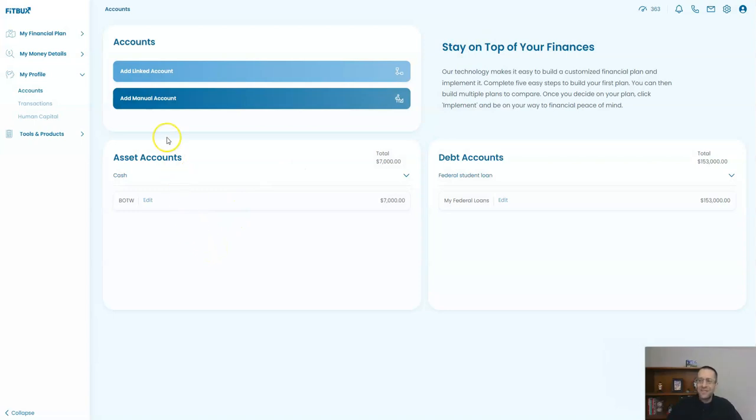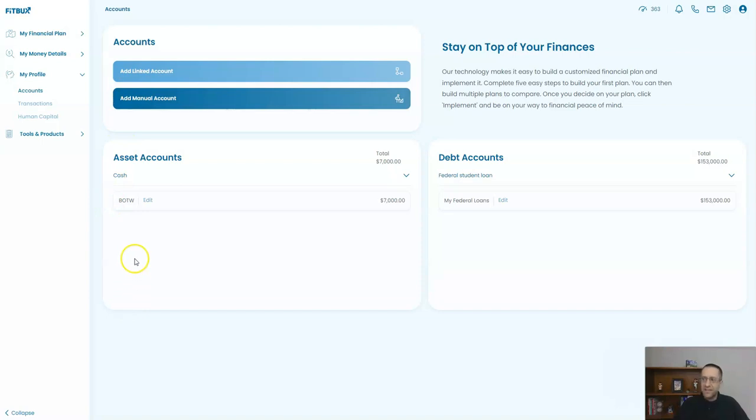The second way is to link your accounts. Now, the benefit of linking your accounts is that everything will be pulled in live, so your balances as well as your transactions. You can link credit cards, bank accounts, 401ks, anything you want to, you can link into your FitBUX profile. To do so, you just click this button here. It's going to take you to a pop-up, and we link it with our partner called Plaid. You put in your username and password, and then they would show up down here in the list of your accounts.